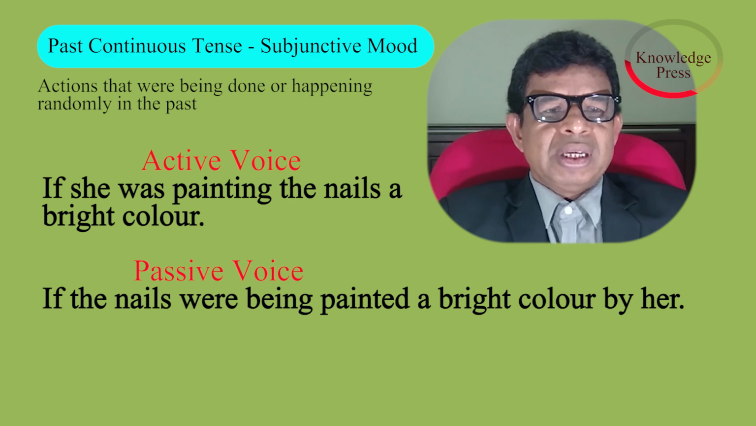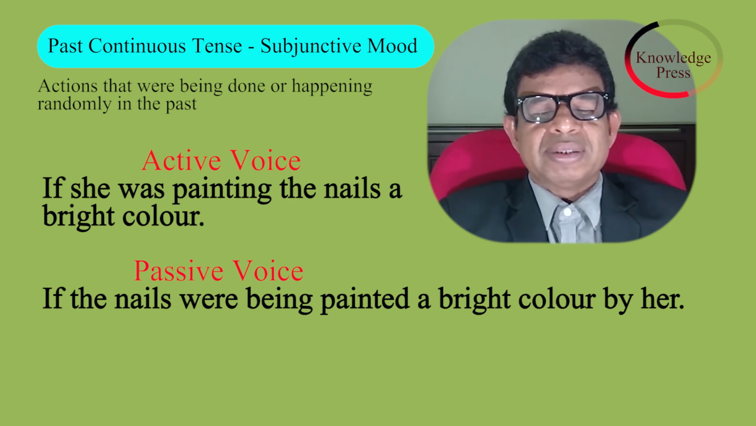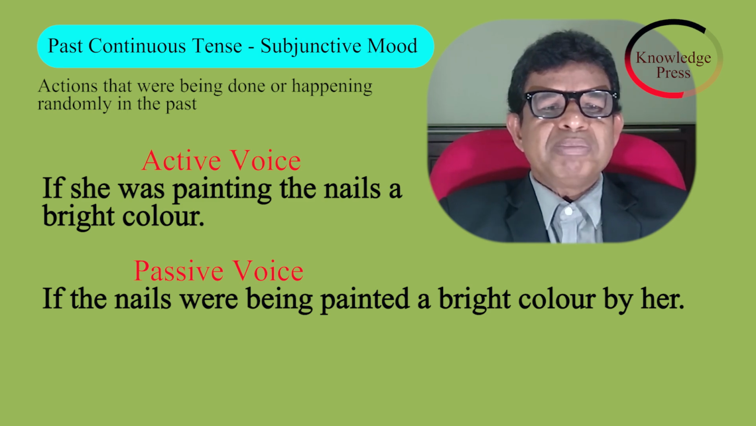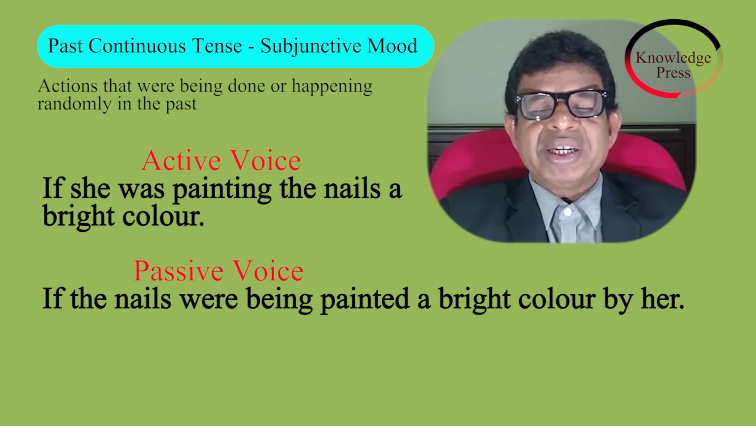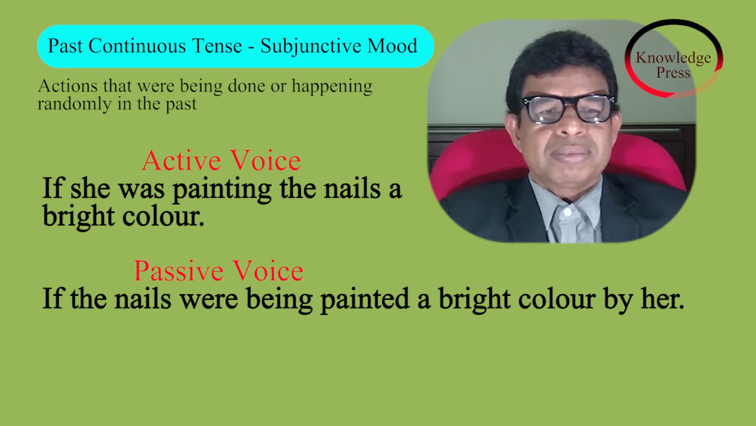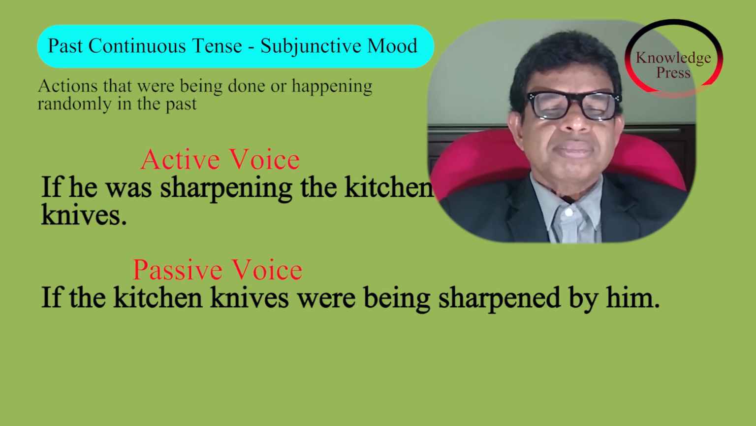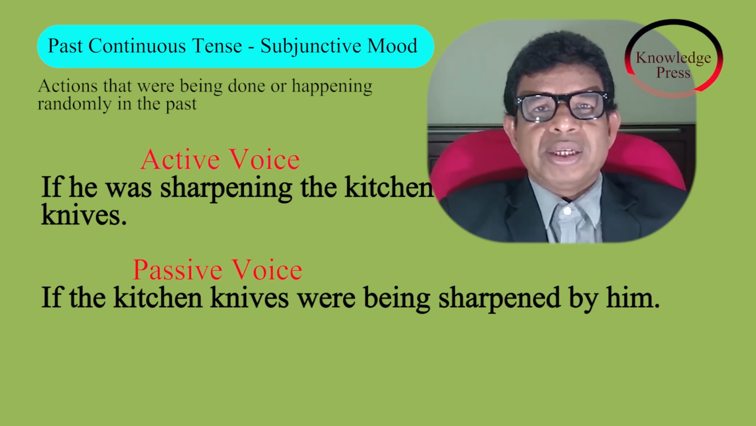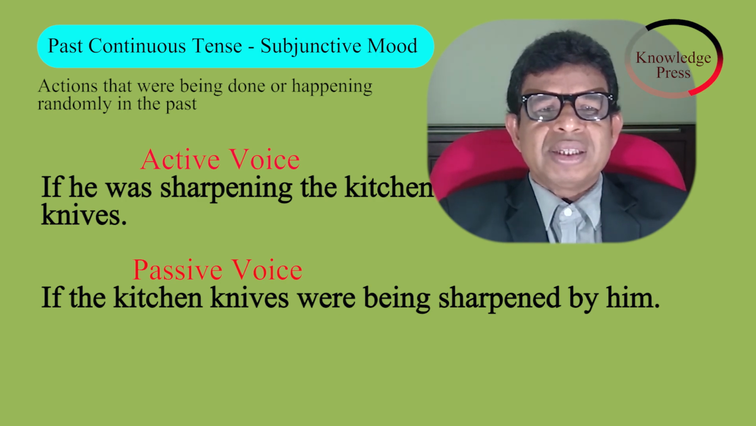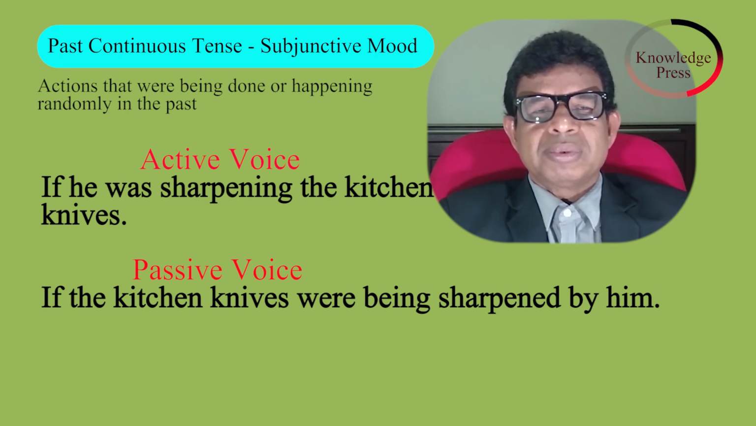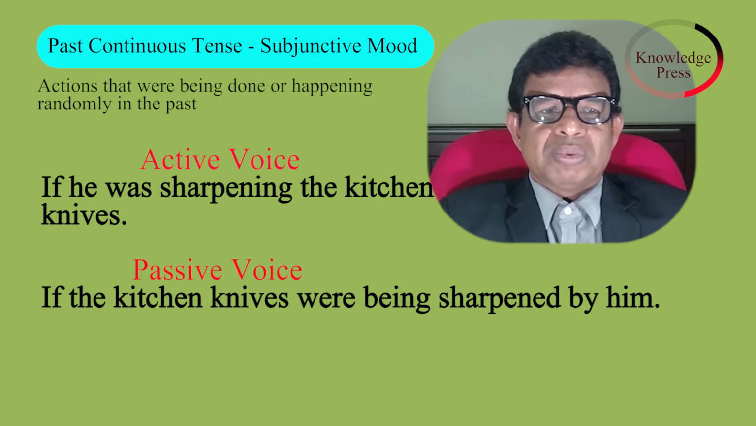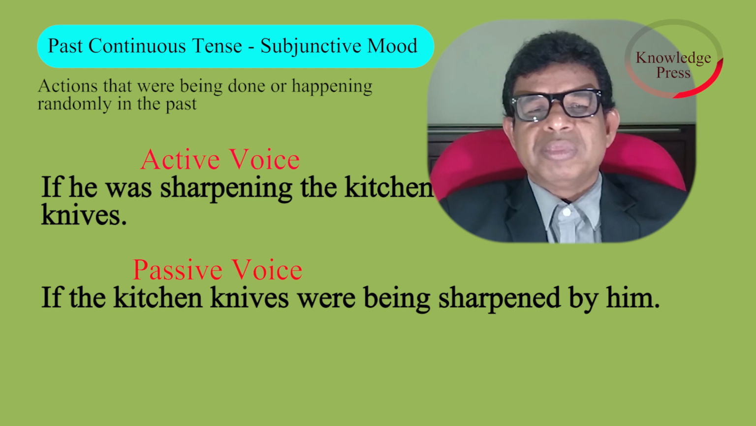Active voice. If she was painting the nails a bright color. Passive voice. If the nails were being painted a bright color by her. Active voice. If he was sharpening the kitchen knives. Passive voice. If the kitchen knives were being sharpened by him.